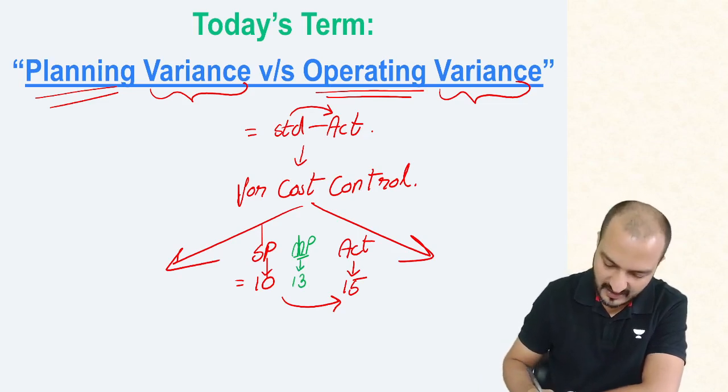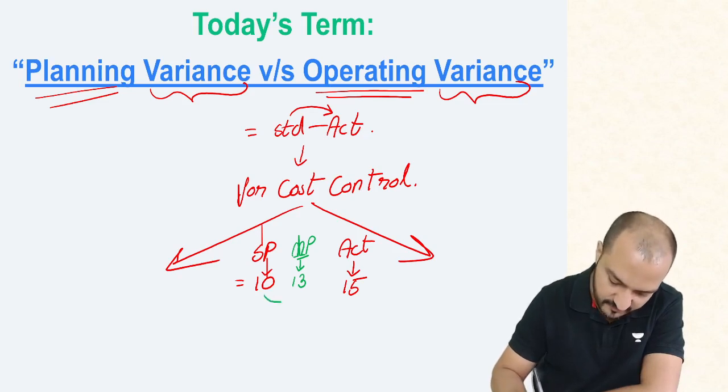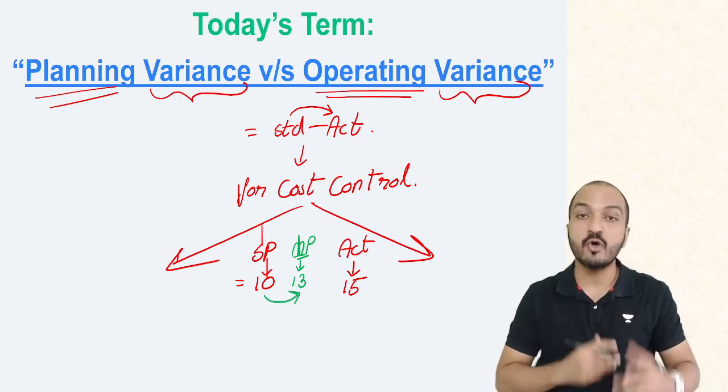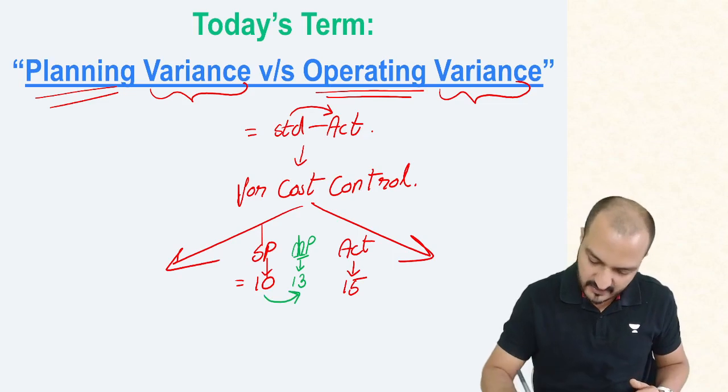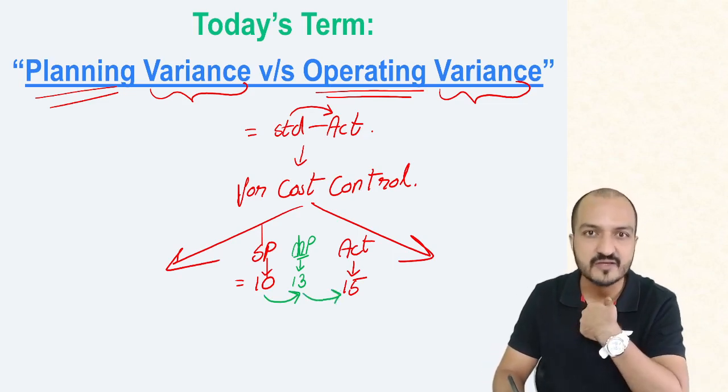So don't you see that out of the increase from 10 to 15, the increase from 10 to 13 is because of the increase in the market price, and the remaining increase is because of my mistake.